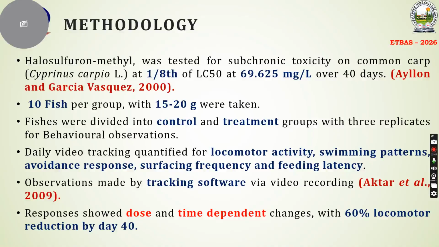Daily video tracking was done and quantified for locomotor activities and swimming patterns like irregular swimming or burst swimming. Avoidance responses and surfacing frequency were also calculated. Surfacing frequency means if there is low oxygen demand in a fish species, that is quantified as surfacing frequency, and feeding latency was also observed during these 40 days.